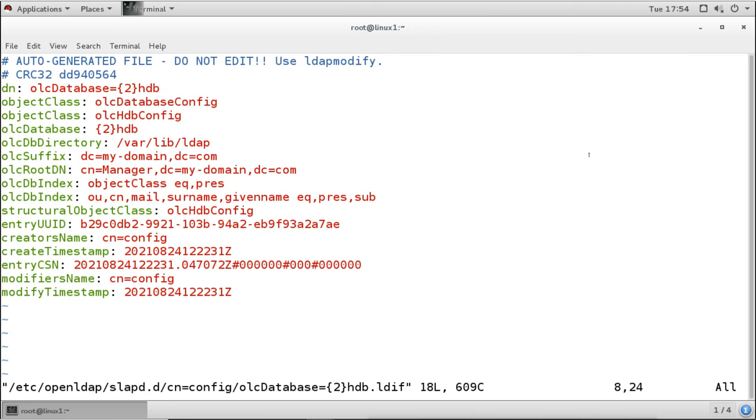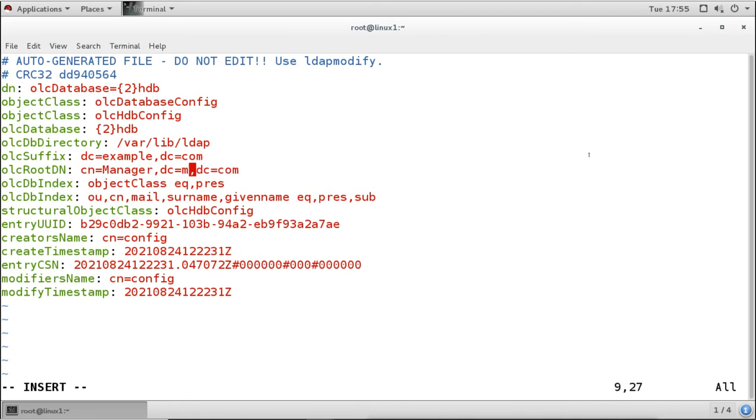Now my domain name is example.com, so I will change this my-domain to example, and dc equal to com. And here also it is showing my-domain, so I will change this to example. So this will be our domain name, and this is the same domain name we have used for the DNS domain name. So I'm using the same domain name, and we should also configure the DNS here.